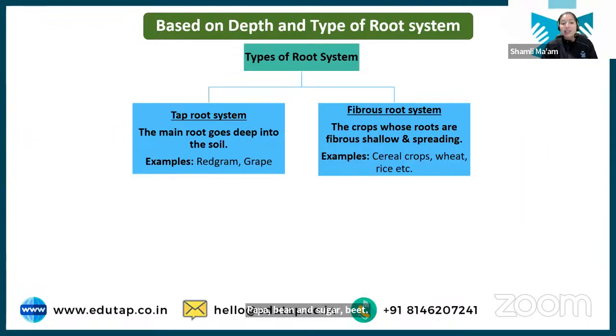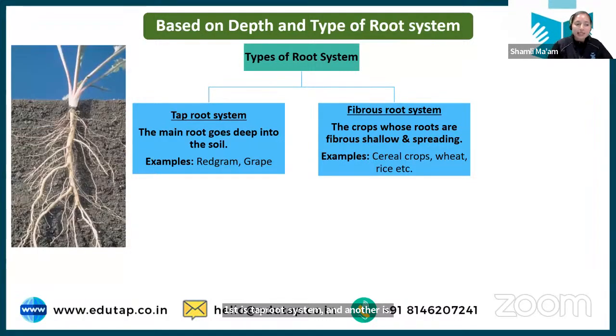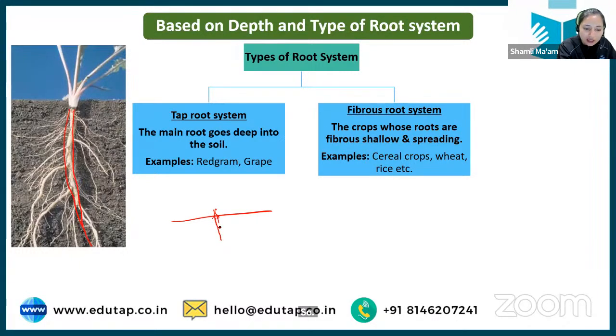Then again, the root system is also of two types. First is tap root system and another is fibrous root system. So tap root system is basically the one where the main root is going deep into the soil. When the root develops in the plant, there is one main root that goes deep inside the soil, and then there are some fibrous roots, or you can say the lateral roots, that develop from this main root.